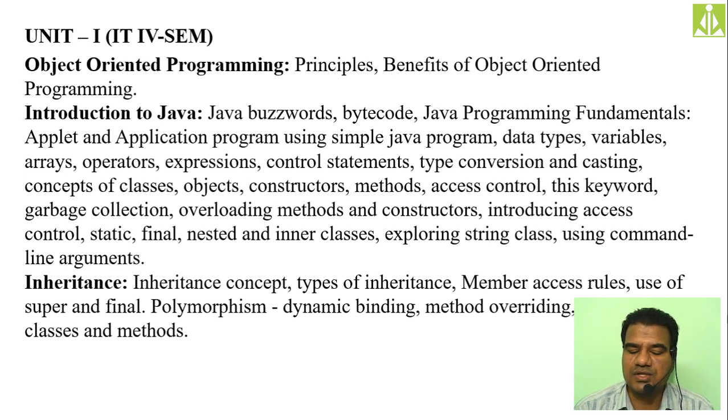So that is inheritance concepts like types of inheritance, member access rules in inheritance, then the use of super and final in inheritance, then polymorphism, that is nothing but method overriding. Then abstract classes and abstract methods, that also we need to discuss. All these things, hopefully, we cover in 10 to 12 sessions. I cannot pinpoint, but I'm expecting to wind up all these concepts in 10 to 12 sessions. So quickly, let's just start the first unit for you people.